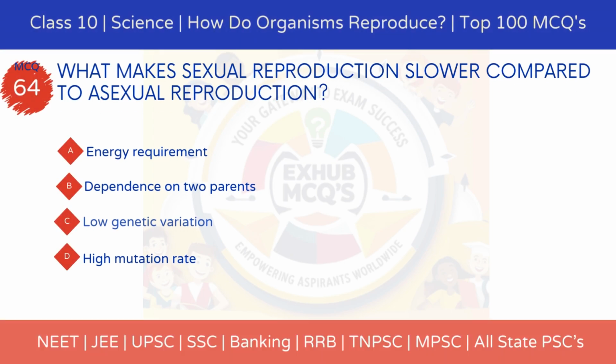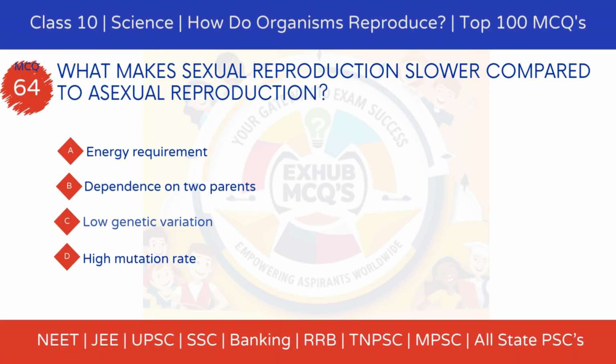MCQ 64. What makes sexual reproduction slower compared to asexual reproduction? Option A, energy requirement. Option B, dependence on two parents. Option C, low genetic variation. Option D, high mutation rate.